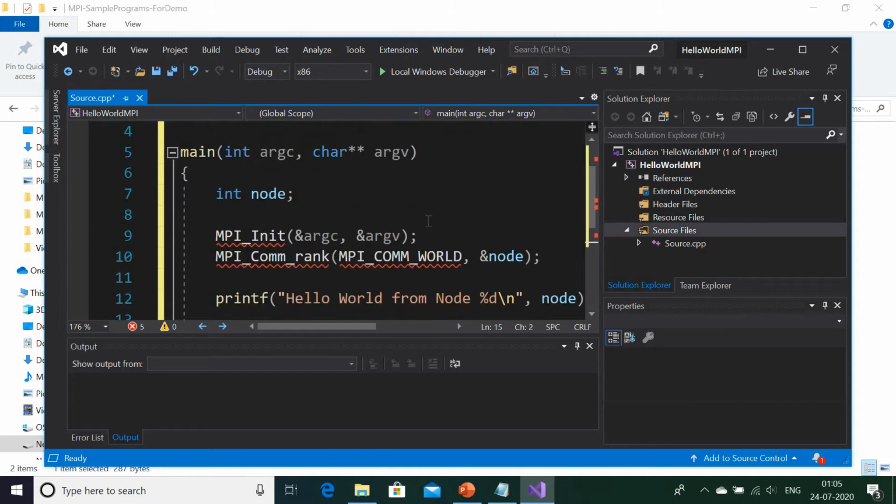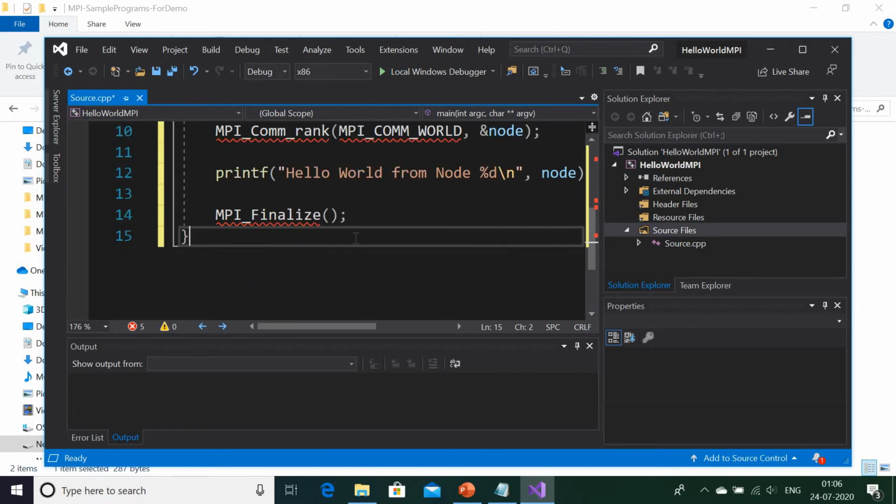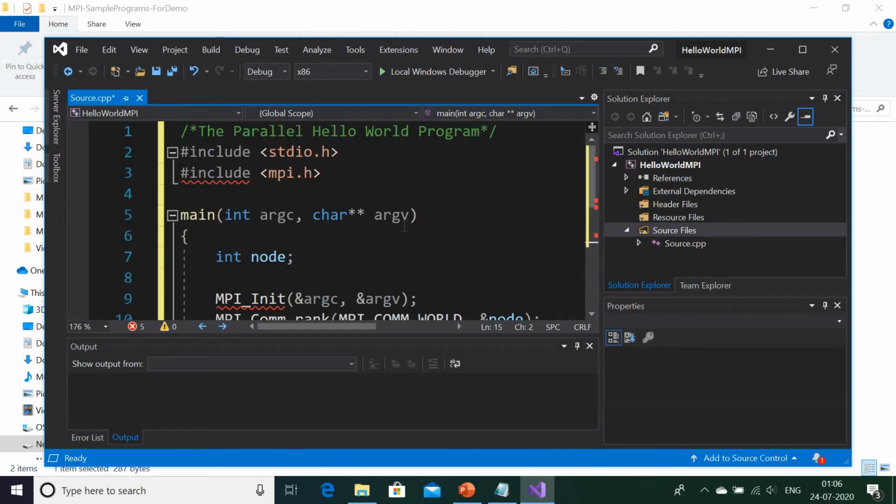Let me again show you the same program. MPI_Init, then I am getting the rank, and I am printing hello world from that particular node having that particular rank, and finalize. So now some path settings. These red lines are the errors. The errors are coming for mpi.h.